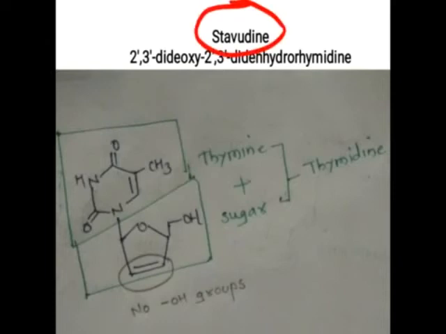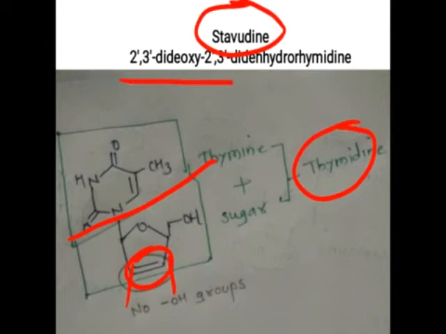Again, if you go through the structure, it consists of thymine, this is sugar, so it is thymidine. Okay, but instead of the hydroxy group, here and here, they are removed and a double bond is present between these two positions, and such a drug is called stavudine.